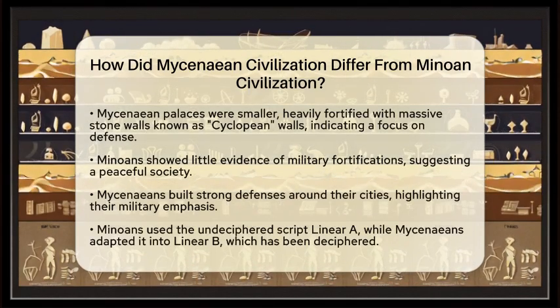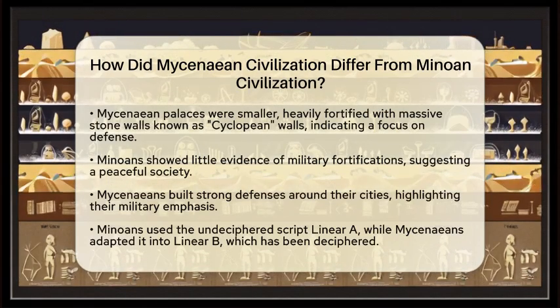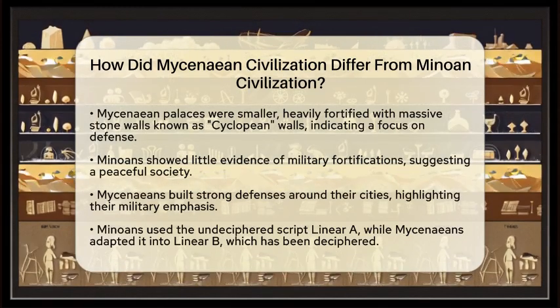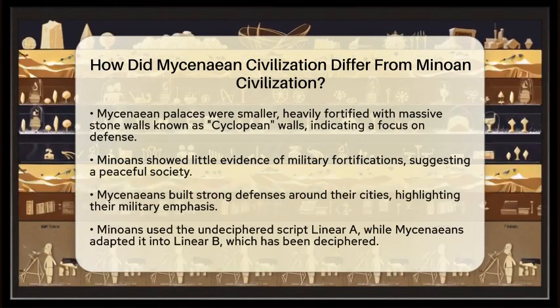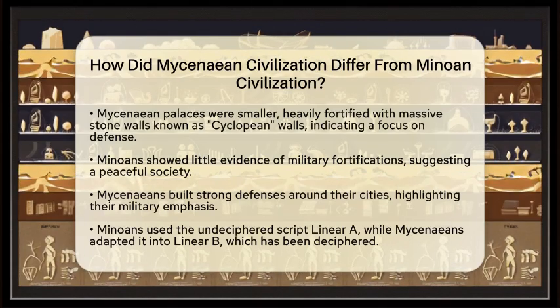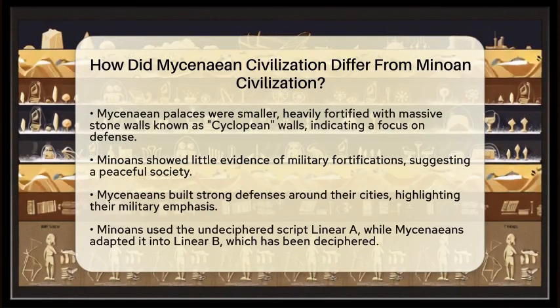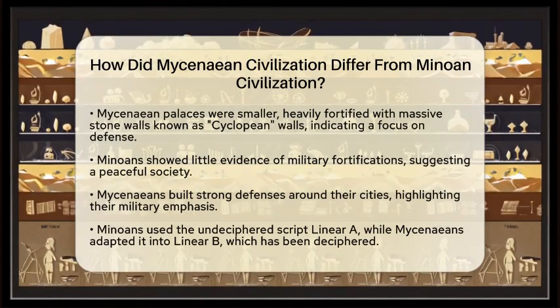Minoan palaces, like the famous Palace of Knossos, were large and complex, featuring open courtyards and beautiful frescoes. These structures were not fortified, suggesting a peaceful society. In contrast, Mycenaean palaces were smaller but heavily fortified with massive stone walls, known as Cyclopean walls. This indicates a society that was more focused on defense and military presence.